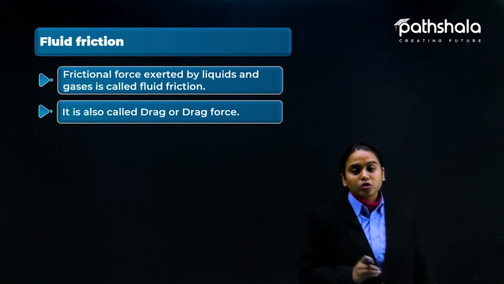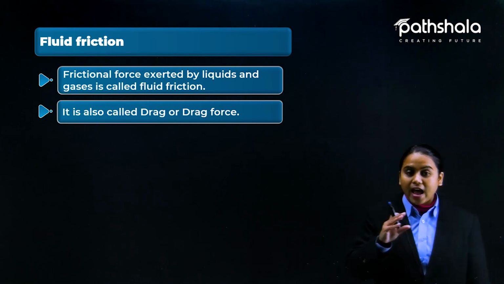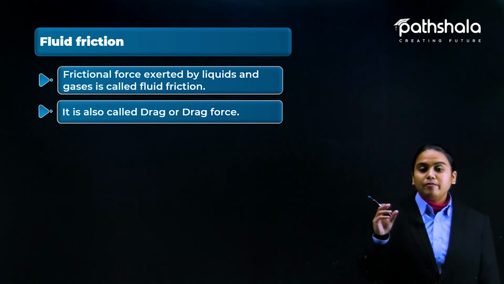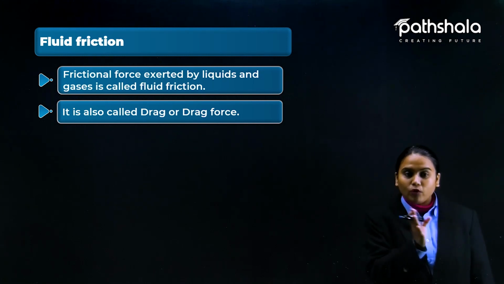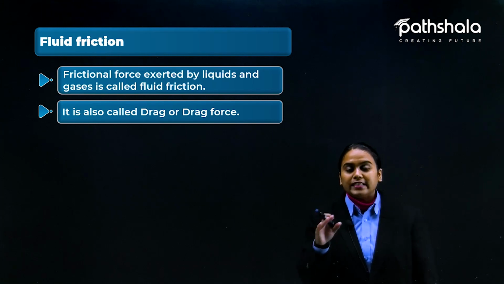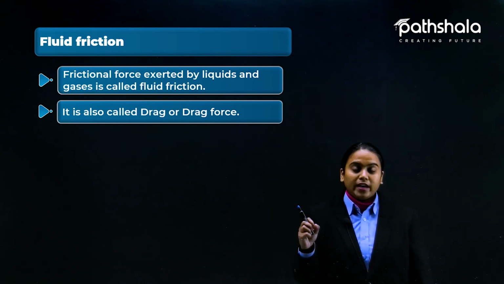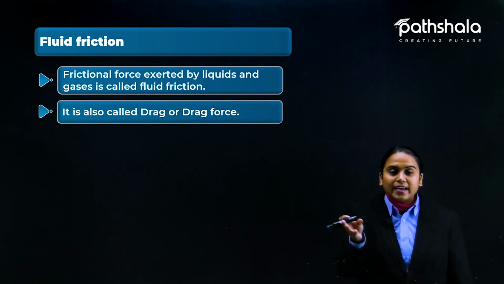Also we can call it a drag force because it is dragging. The name drag comes from the fact that the fluid is flowing, and anything moving on the fluid gets dragged. On the surface of a solid, things slide.